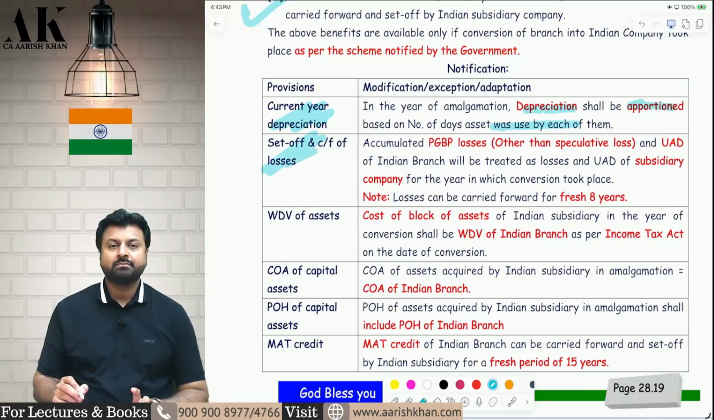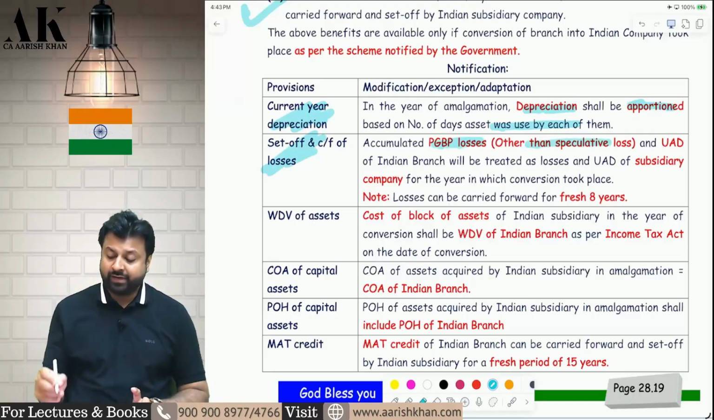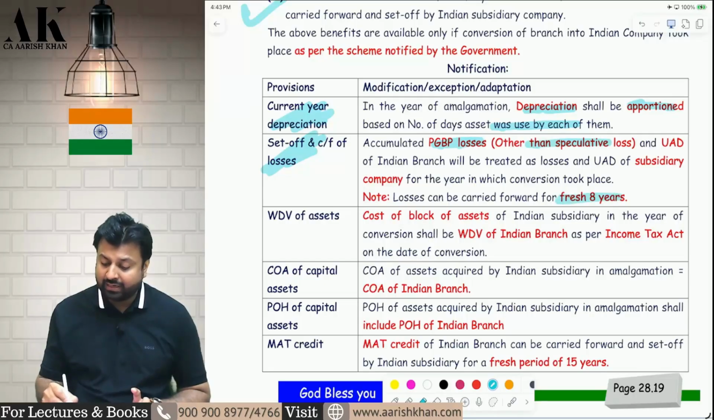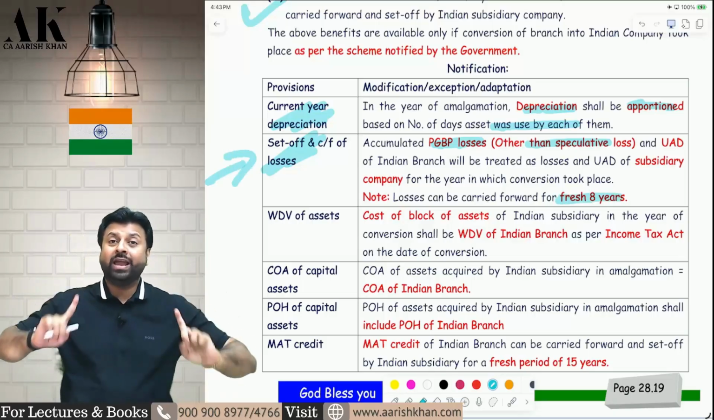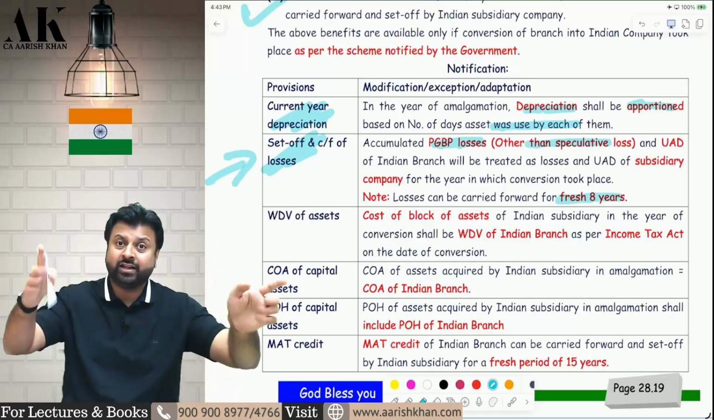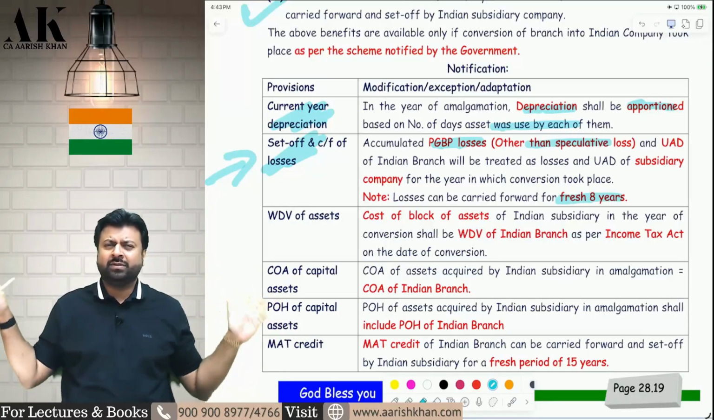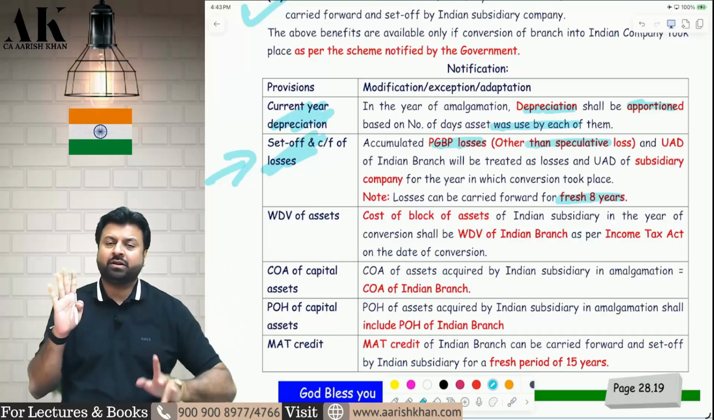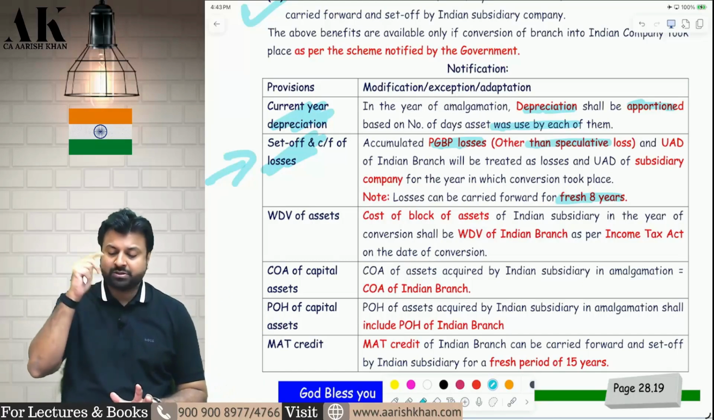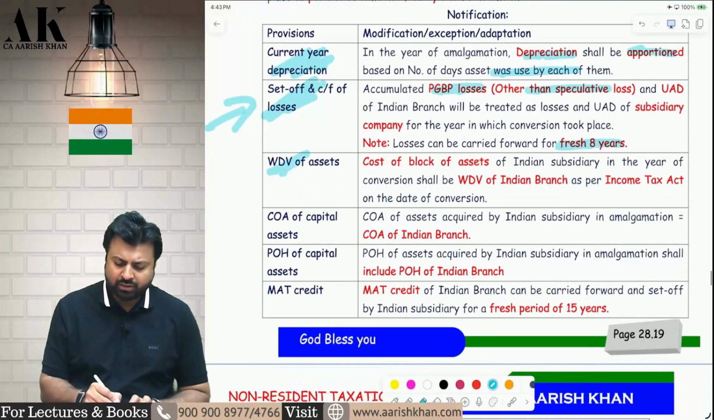What about the set off of losses? PGBP losses other than speculative losses, only section 72 losses can be carried forward for another 8 years. This is the only exception in the entire income tax law where you can carry forward the losses for another 8 years. Rest all places under the entire income tax law, in case of amalgamation, demerger, succession, everywhere you have to carry forward the losses for balance number of years, not another 8 years. This is the only exception where it is allowed to carry forward for another 8 years, and for UAD there is no time limit.